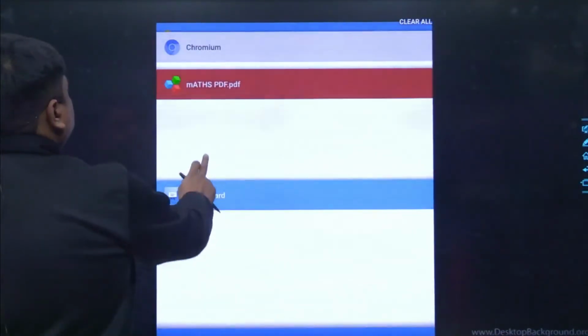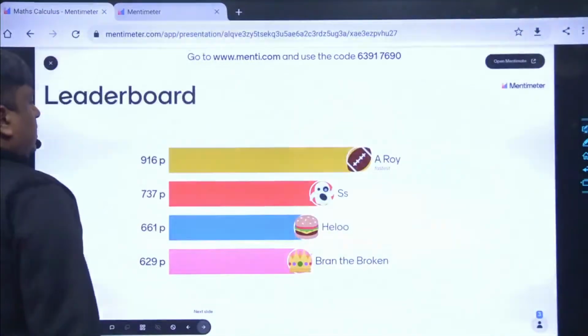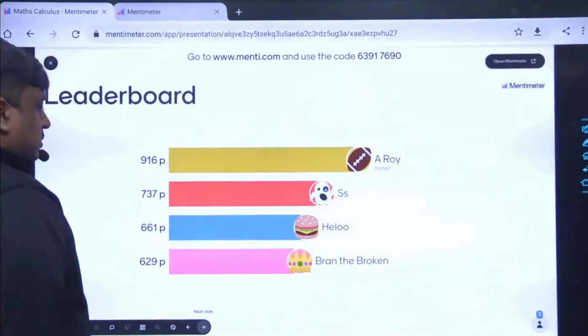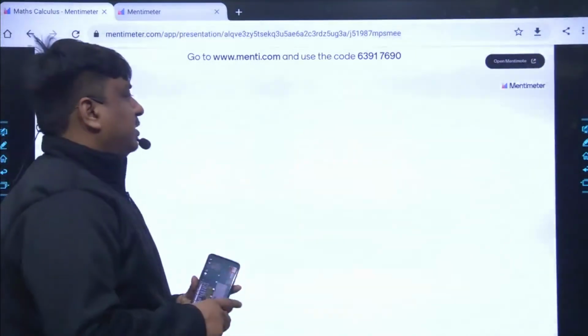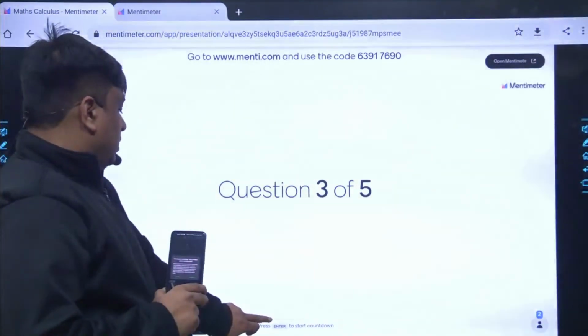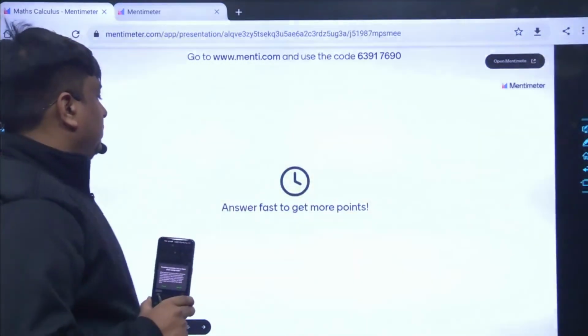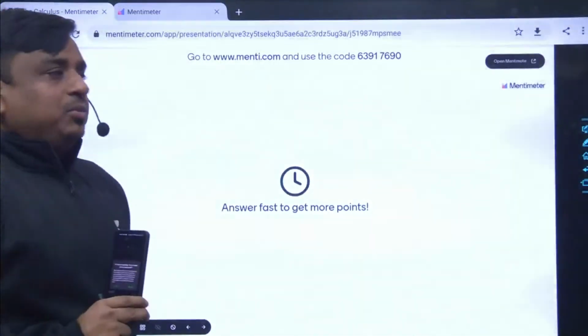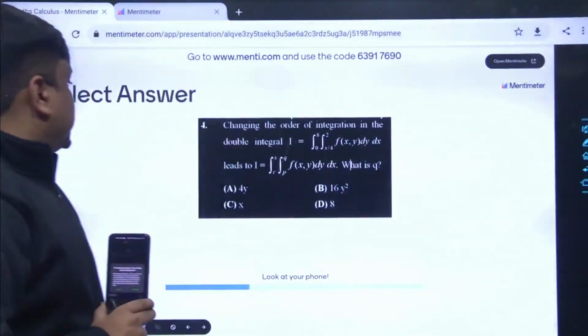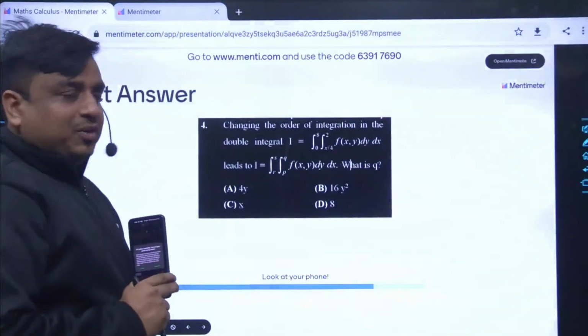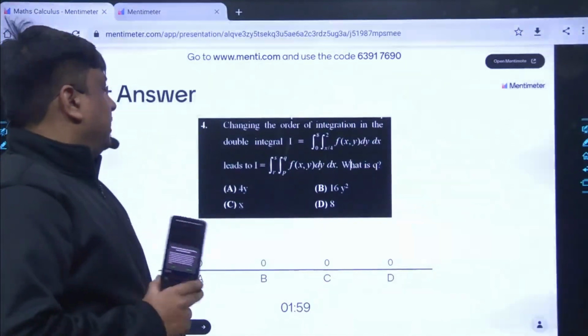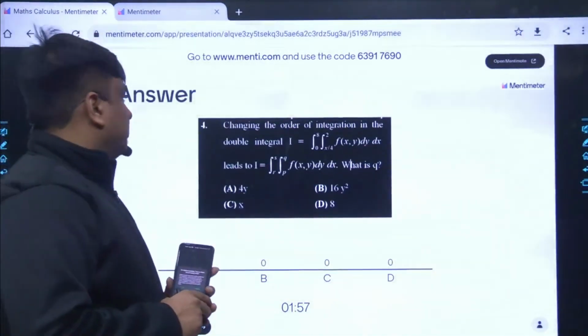So here comes the next question. Let me move ahead taking the next question as well. So countdown timer starts now, and this question comes in front of you. Read the problem carefully and tell me what must have been the best most answer. This again has been a problem of double integration.